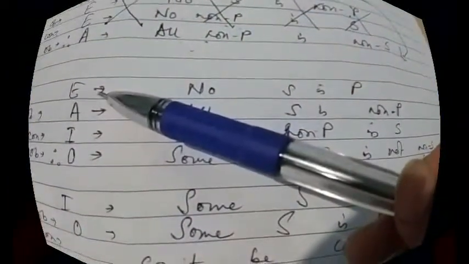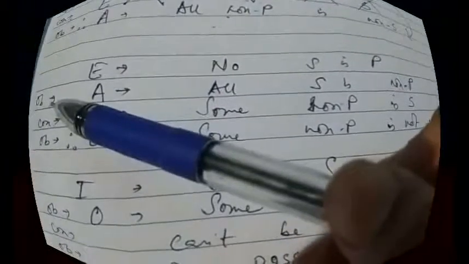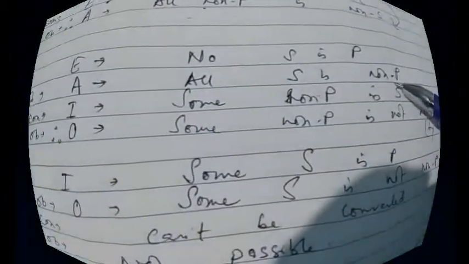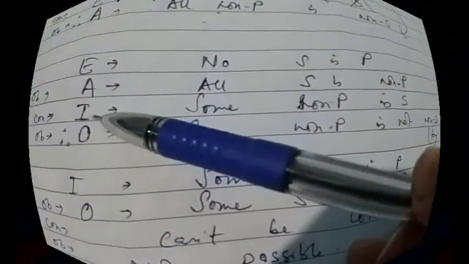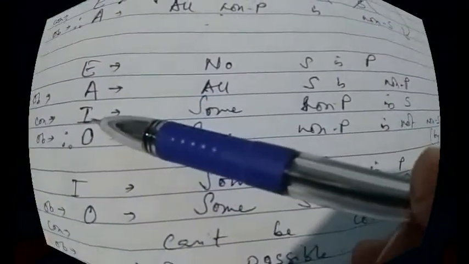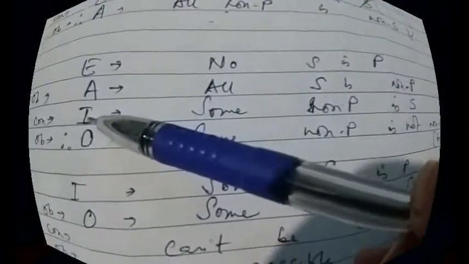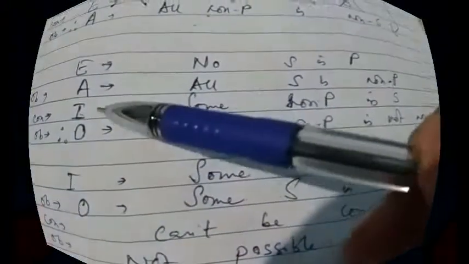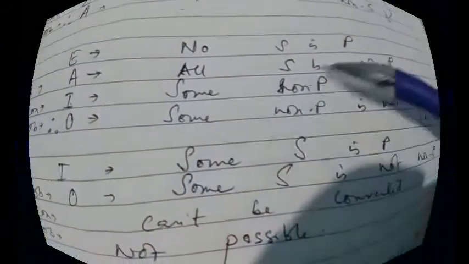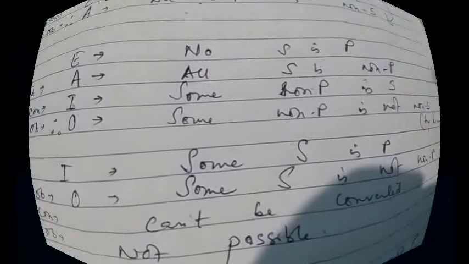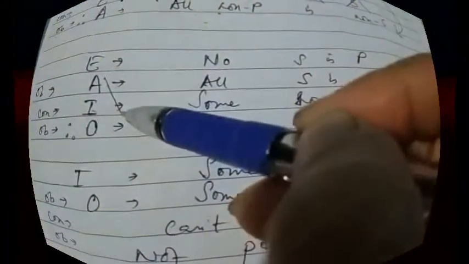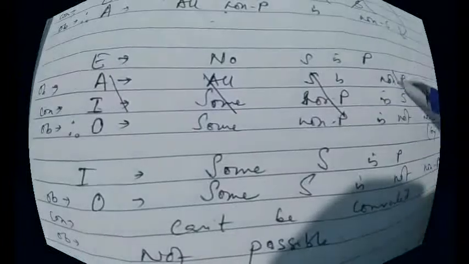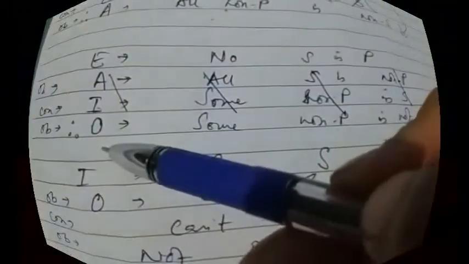Now this is E proposition, no S is P. If we first obvert it, then it will become all S is non-P. Now we have to convert the A proposition, but A proposition is converted to I proposition by limitation. We know that no simple conversion is done here, and that's why in our answer we have to write that by limitation. So A proposition is converted to I, some non-P is S, and I proposition is obverted to O, that is some non-P is not non-S. Okay, so the process is obversion, conversion and obversion, and from E proposition we are getting O proposition.